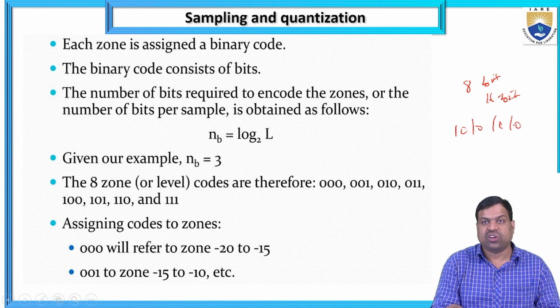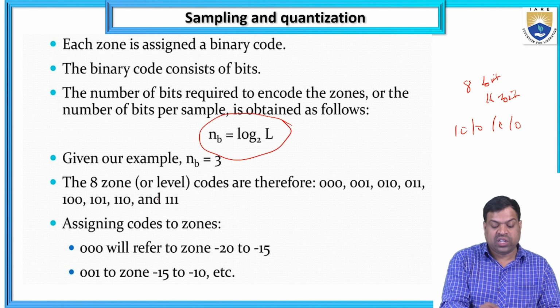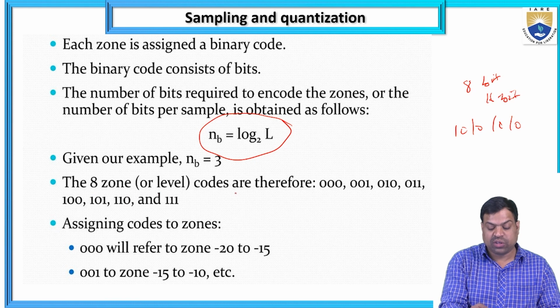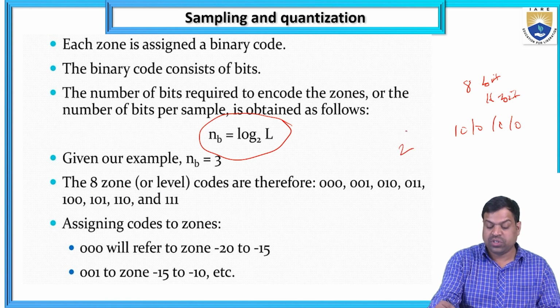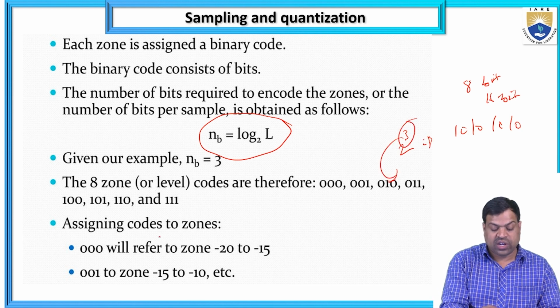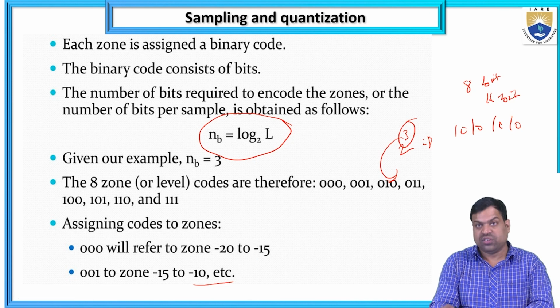So the number of bits required to encode the zones, or the number of bits per sample, is obtained as follows: NB equals log L base 2. Given, for example, NB equals 3, the 8 zone level codes are 000, 001, like this. So n bits means 2 cubed equals 8, so 3 bits are possible. Assigning codes to zones, 000 will refer to the zone minus 20 to minus 15. 001 is the zone minus 15 to minus 10, etc.